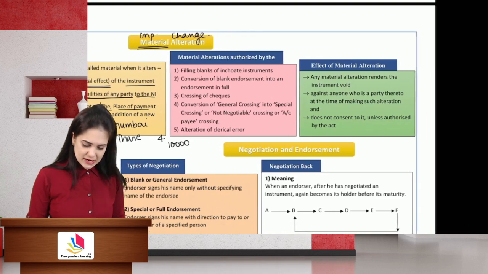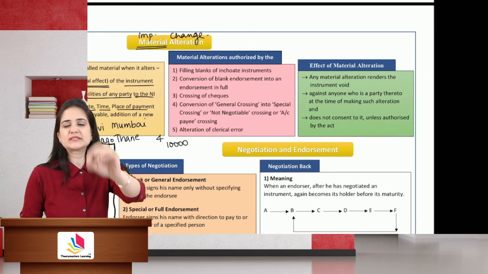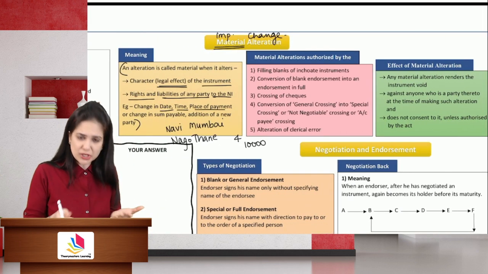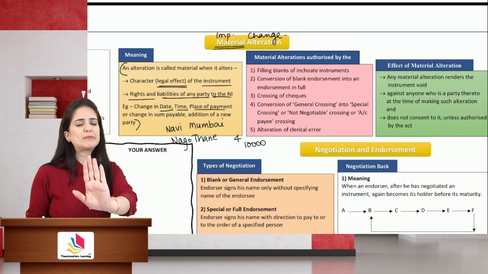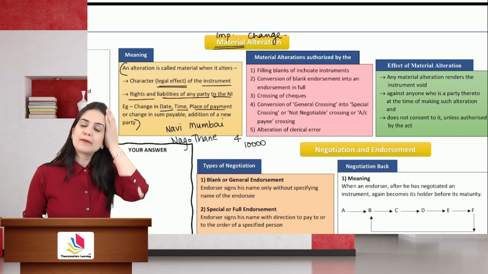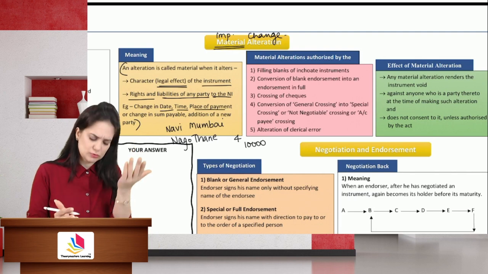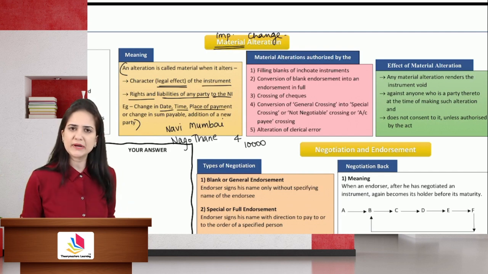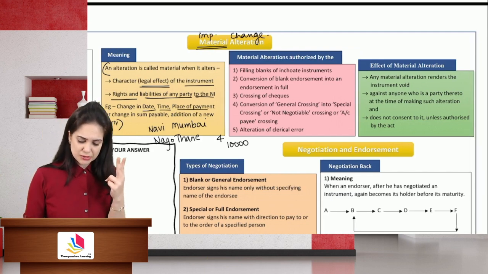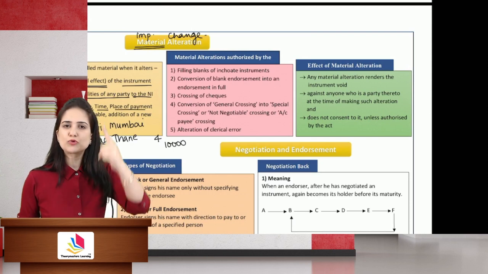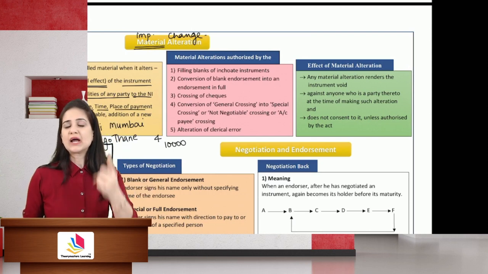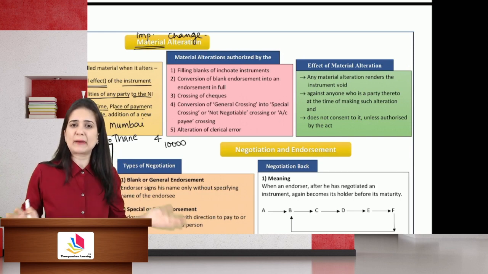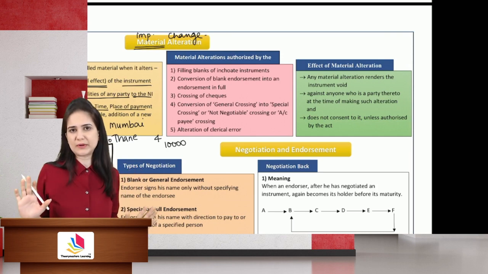So the law says that the persons who have given their consent to the change are liable. If the drawee has made payment for changes which were not apparent, which were not visible, you can't blame him. If it is payable at Navi Mumbai, how do you know that the word Navi has been added later? How will the drawee come to know about it? He went to Navi Mumbai and made the payment. So two things to remember. First is that only the parties who give their consent to the alteration will be liable. And the second thing which you need to know is that if the change is not visible, not apparent, you cannot blame the drawee for making the wrong payment.